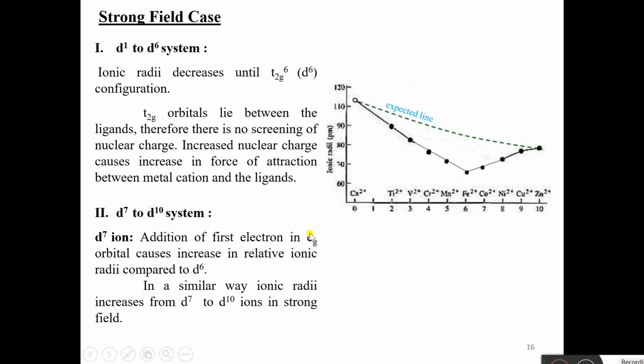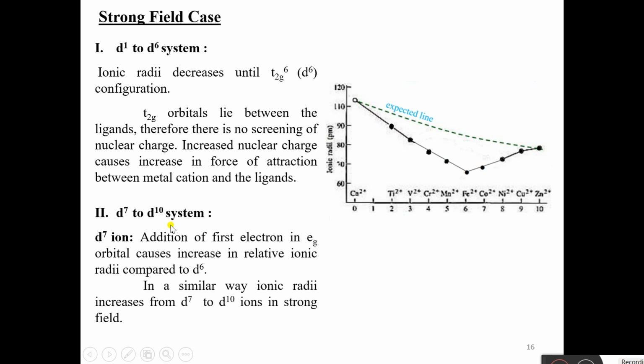Now let us take the strong field case. For the d1 to d6 systems, the ionic radii decrease until the t2g6 configuration is obtained. Okay. Again, t2g orbitals lie between the ligands, therefore there is no screening of the nuclear charge. This increased nuclear charge causes an increase in force of attraction between metal cation and the ligands, and therefore the ionic radii decrease as expected.